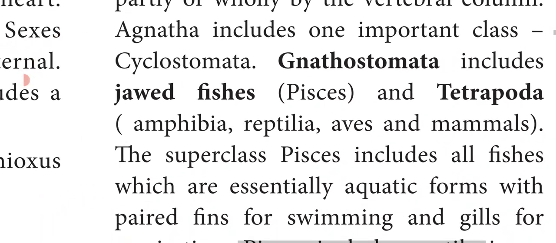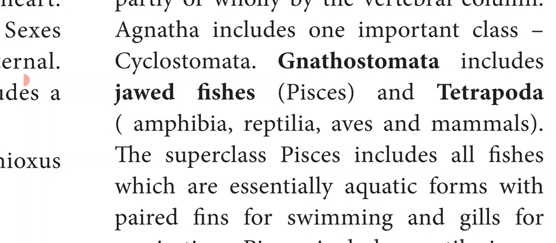And Agnatha includes one important class, that is Cyclostomata. Example for Cyclostomata is Petromyzon. So Agnatha means jawless vertebrates and Gnathostomata means jawed vertebrates.